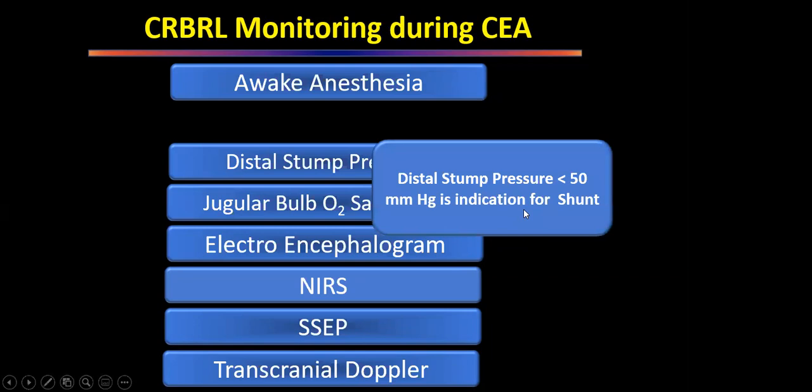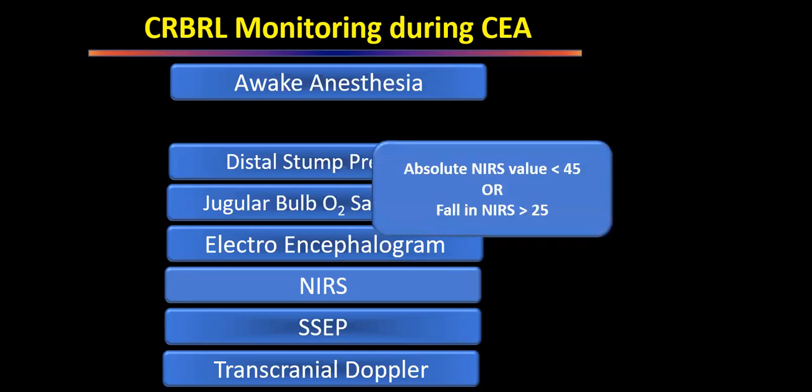Then NIRS, near infrared spectroscopy. This basically finds the saturation in the cutaneous tissues and brain. So whenever the absolute NIRS value is less than 45, or from the baseline it has fallen by more than 25, then it is an indication that that side of the brain is not getting perfused well, and we have to put a shunt. Then there is somatosensory evoked potential. This is not used very commonly.